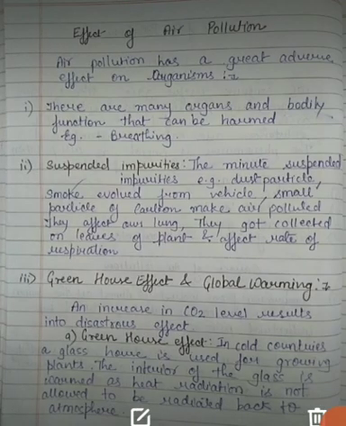Now let's talk about the effects of air pollution. As air pollution is caused, there is an adverse effect of it on the atmosphere and on organisms. Air pollution has a great adverse effect on organisms.